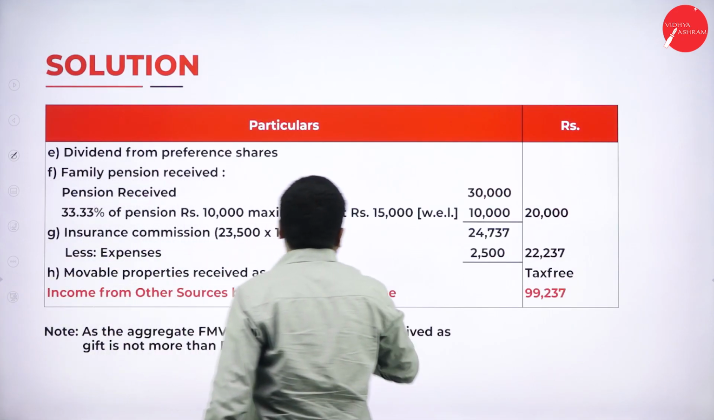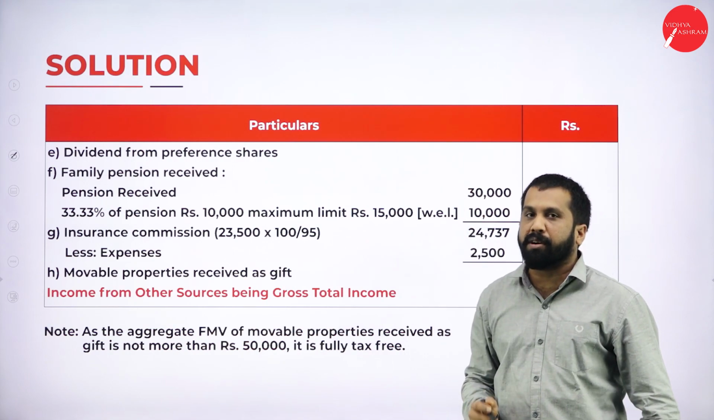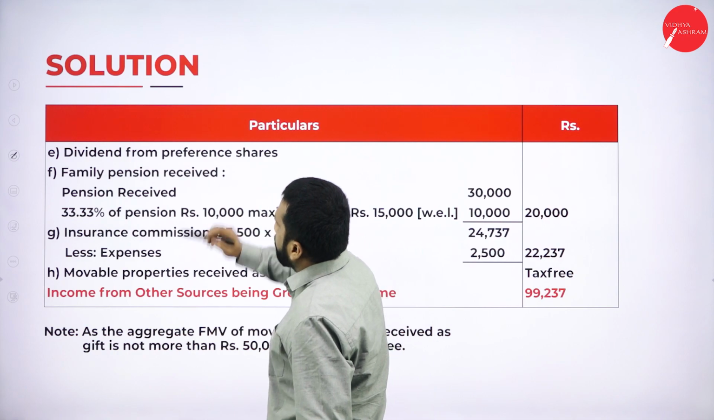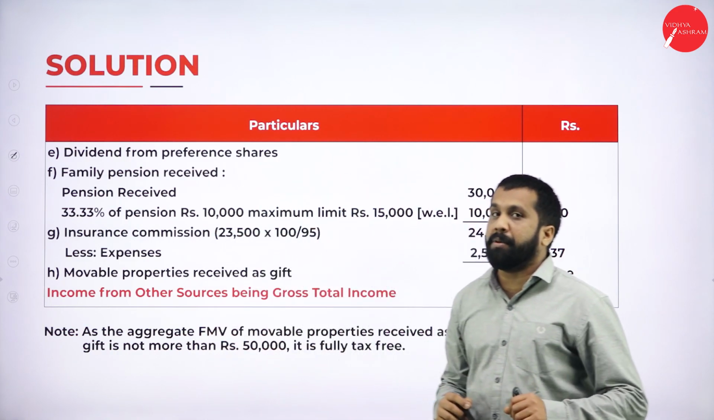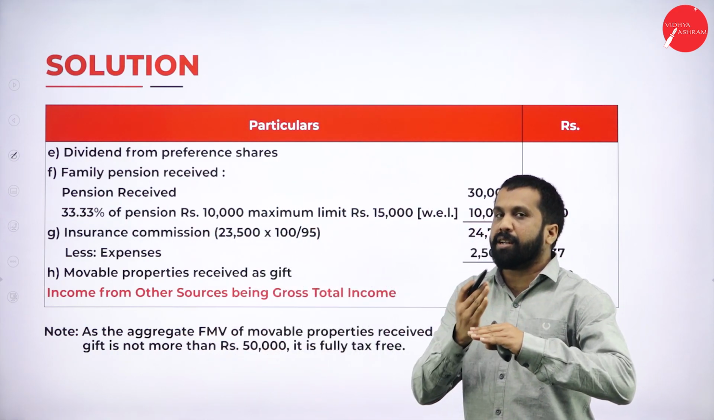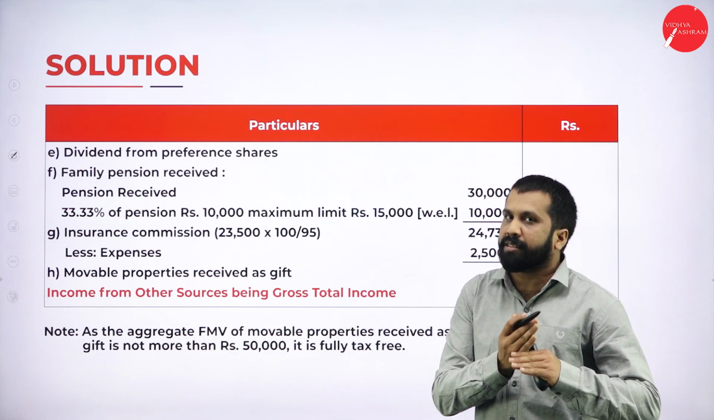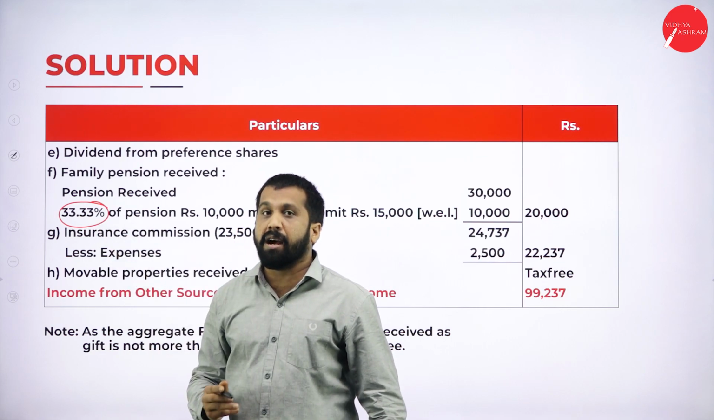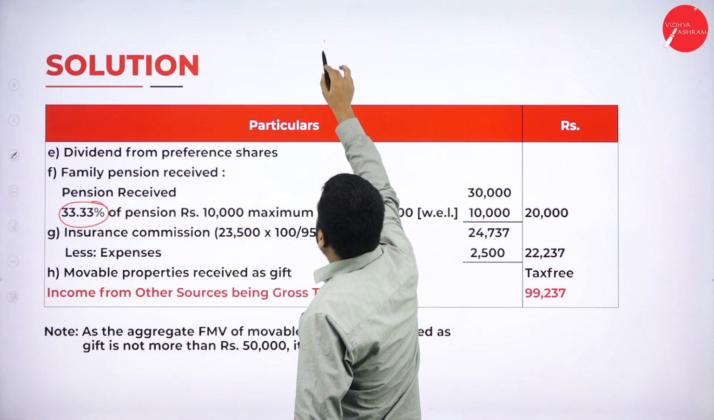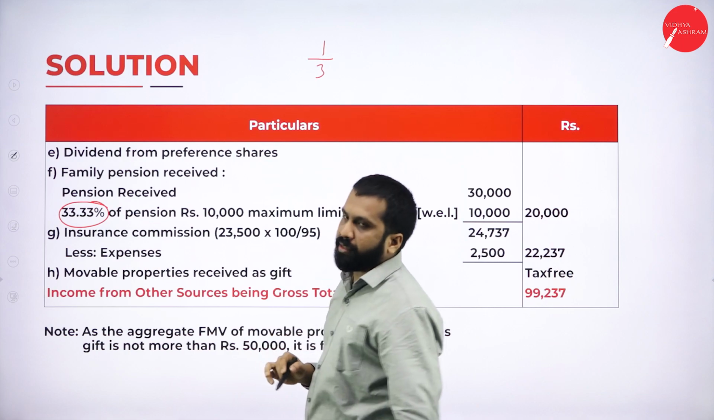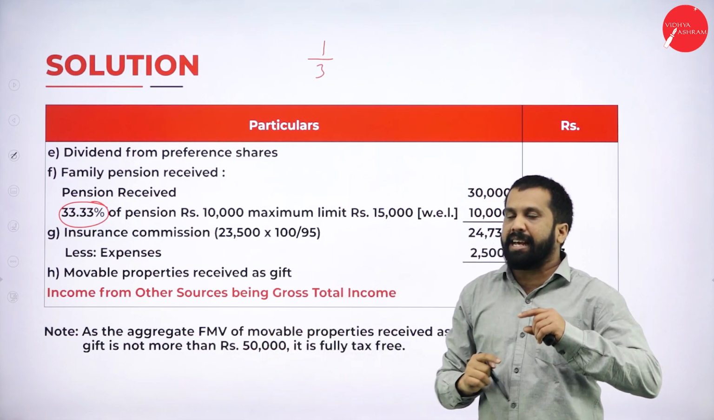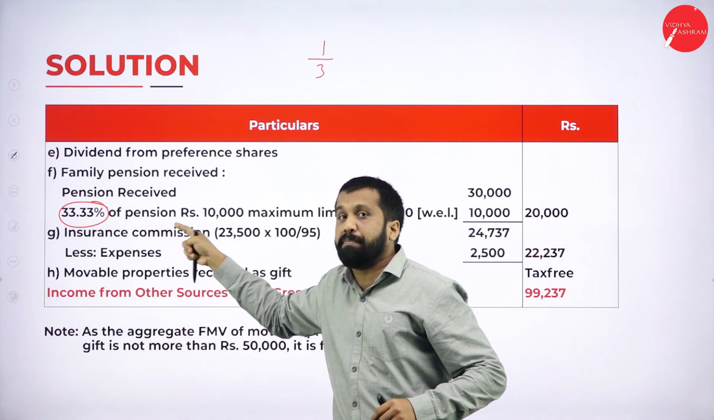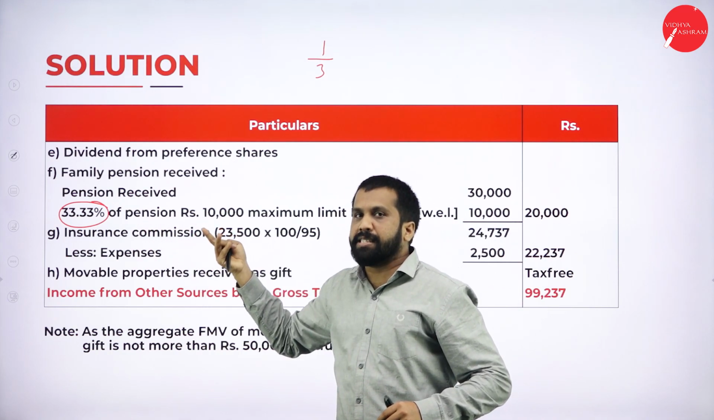Dividend from preference shares, fully exempted. Why? Because Indian company. Next, family pension received. As I told you, what is the limit? 15,000 or one third, 1 by 3. 1 by 3 you can call it as 33.33. How? See, in your calculator, do 1 divided by 3. How much you will get? 33.33% you will get. Both are same only.